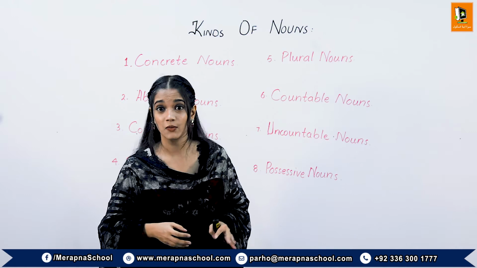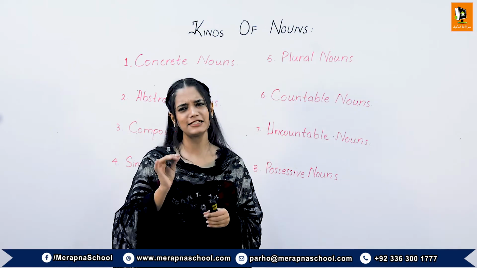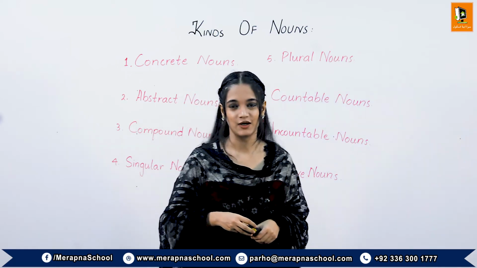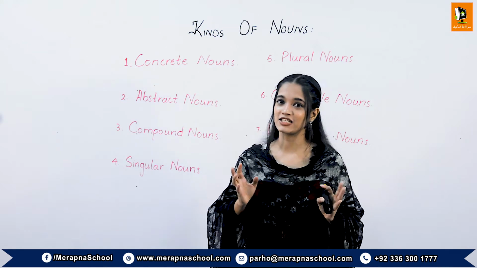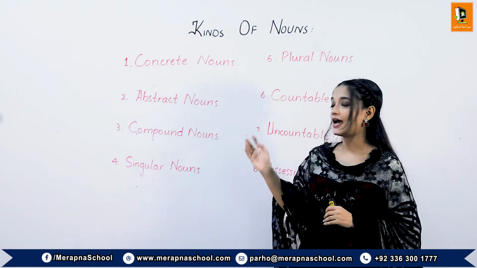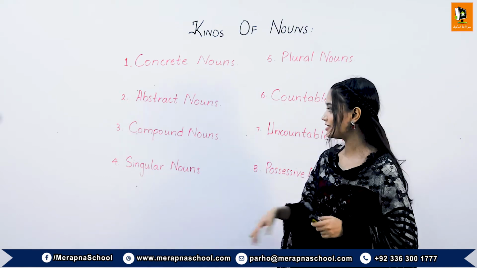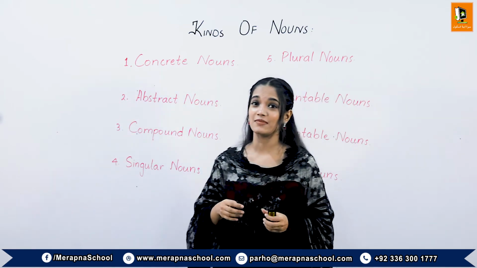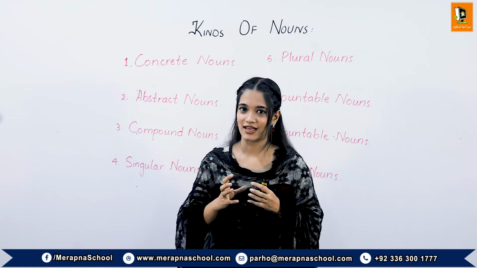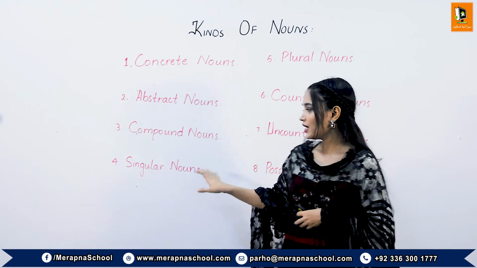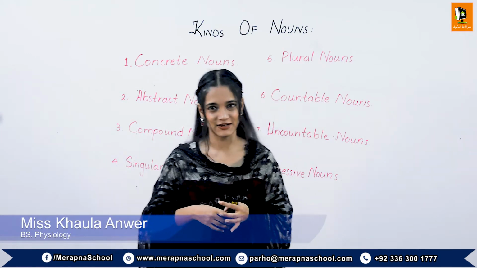Okay, now students, in this session we have talked about the kinds of nouns and a little bit of detail on each. We have studied the concrete nouns which can be seen, touched and smelled by us. The abstract nouns which cannot be seen, can only be felt. The compound nouns which make a single noun by adding two nouns together, like rainbow. The singular nouns which identify one person, place or thing.